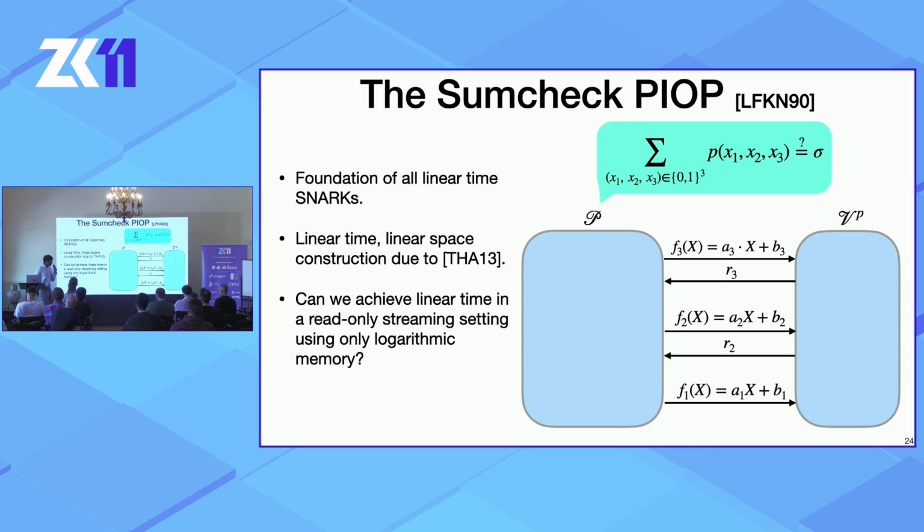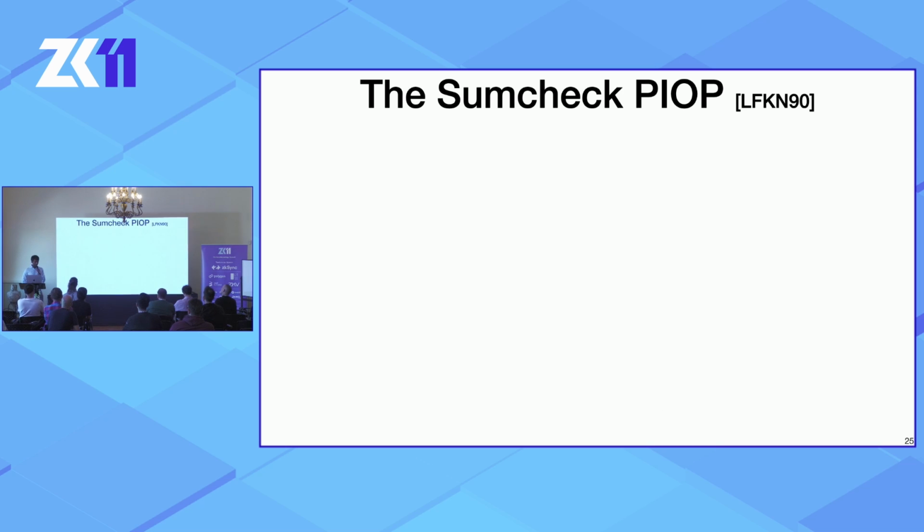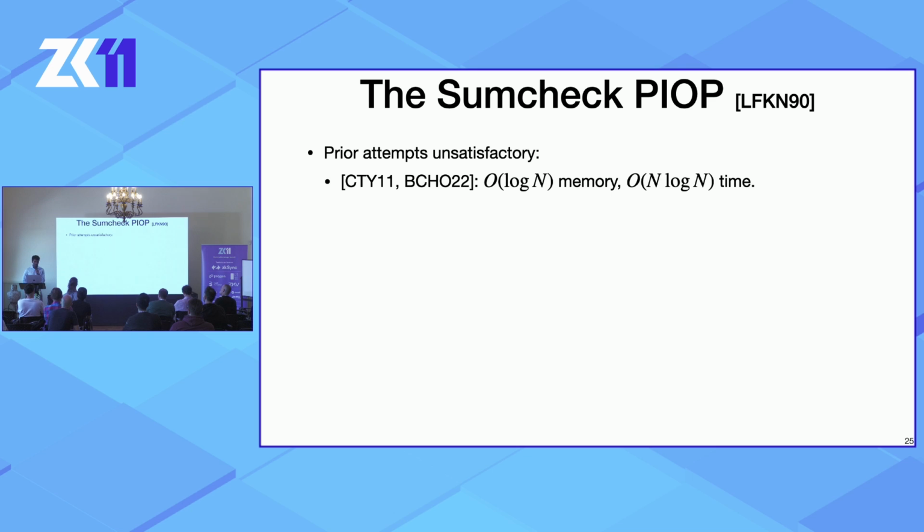So this leads to the natural question. The fact that this is such a foundational primitive leads to the question: can we achieve linear time in a read-only streaming setting using only logarithmic memory? People have tried, and most attempts have been unsatisfactory. In particular, CTY11 and BCHO22, which is Gemini, require only logarithmic memory, but take more than linear time, something like order of n log n time.